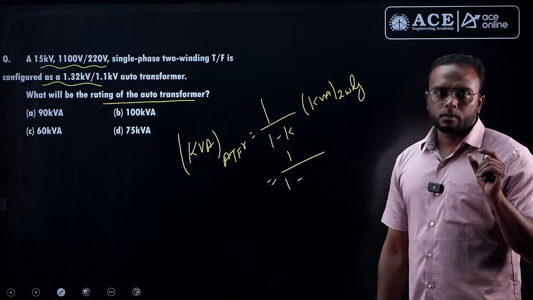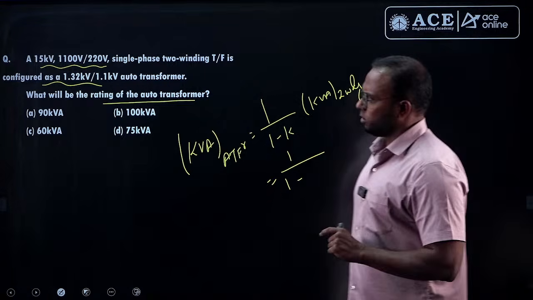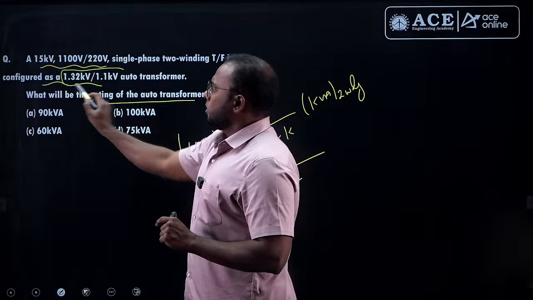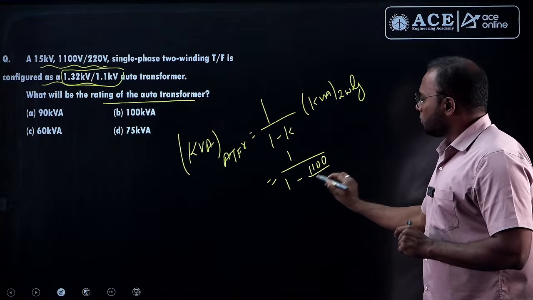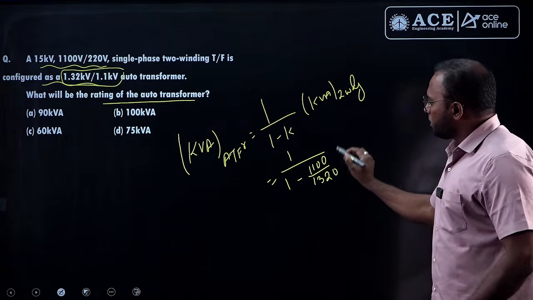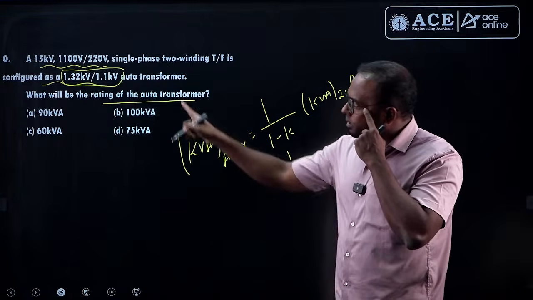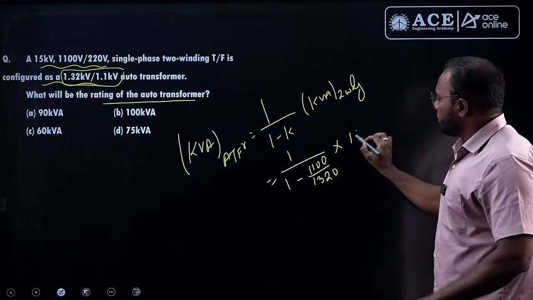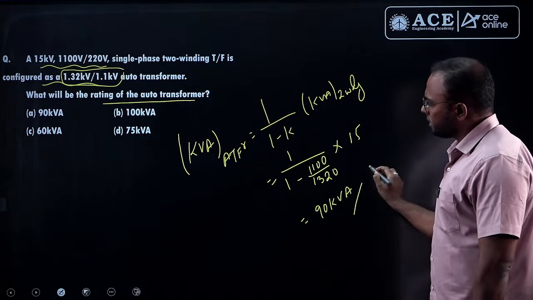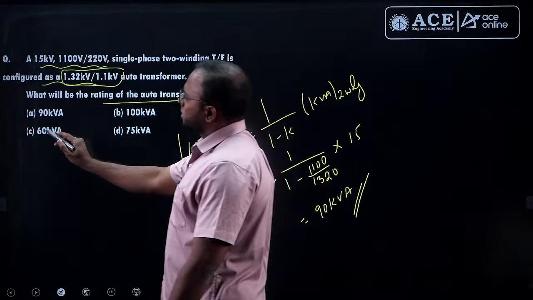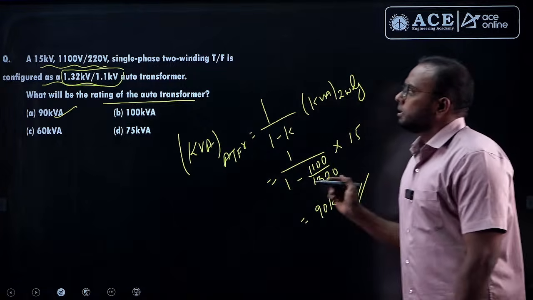What is the k? For an auto transformer, k is low voltage by high voltage. For this rating, low voltage is 1100 divided by high voltage 1320, into the kVA rating of the two winding transformer, given as 15. Now if you simplify this, we will get 90 kVA. So the answer is 90, option A. Next question.